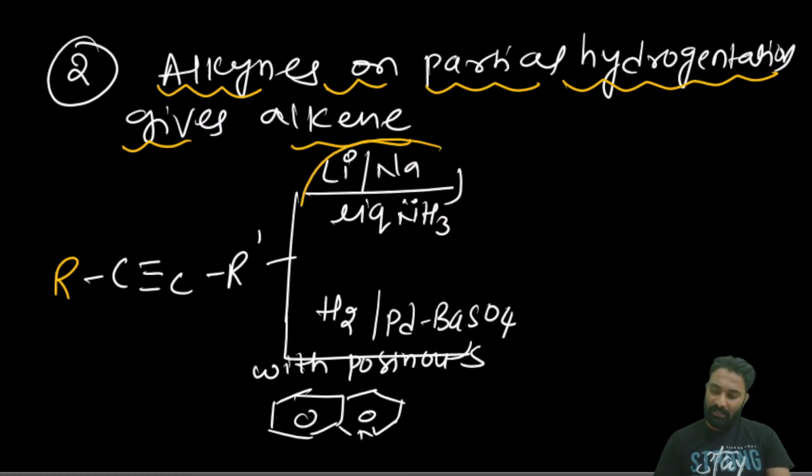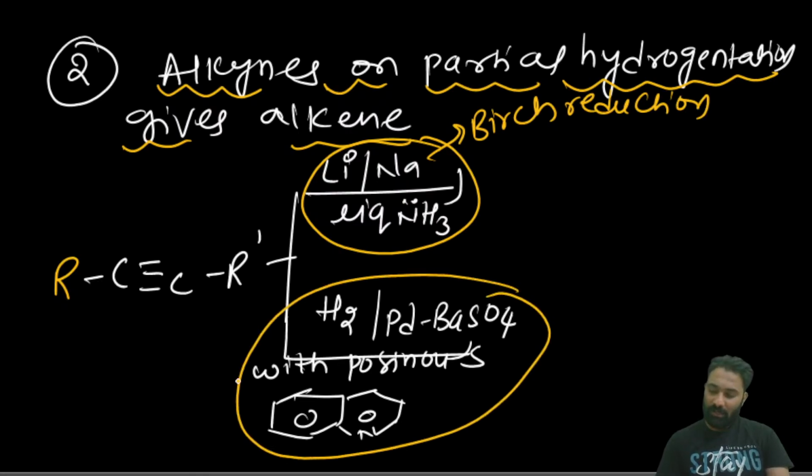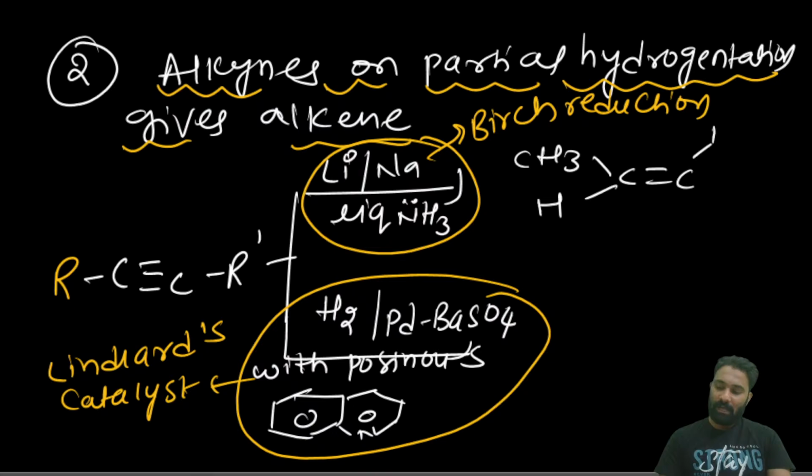Now this reagent we call Birch reduction. This one we call Birch reduction. Now this reagent we call Lindlar's catalyst. Alkyne upon Birch reduction, we know it will give you the trans alkene.